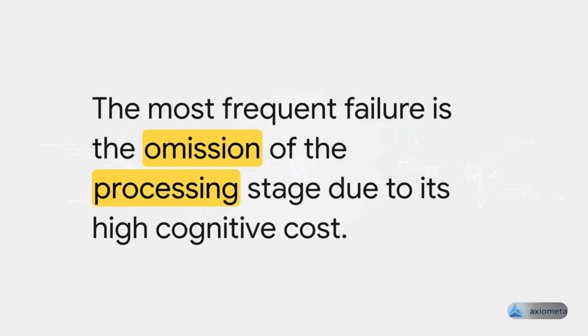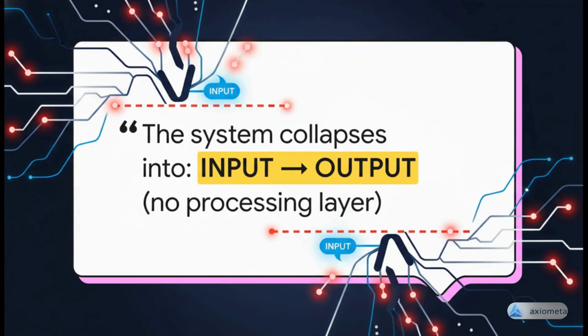When faced with a high cognitive load, the brain's default is to take a shortcut, a heuristic. This bypasses all the hard work of analysis and jumps directly from input to output. This collapse of the system into just input and output corrupts the entire sequence. See, without a processing layer, there's no structure for the reason stage to act upon. The output you get isn't a calculated result, it's just an estimation based on a shortcut. This is not thinking, this is reaction.